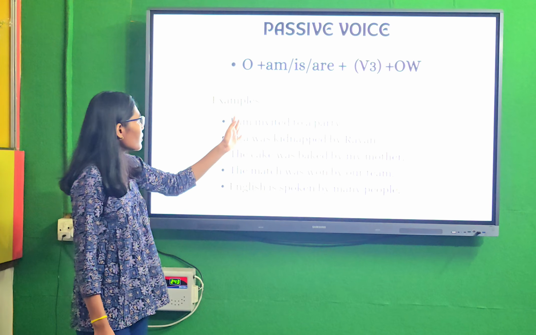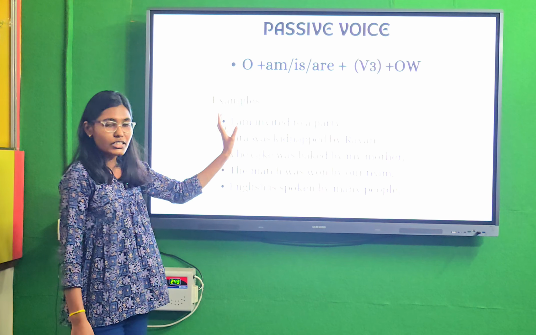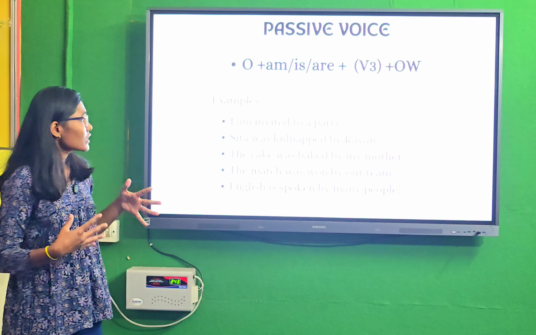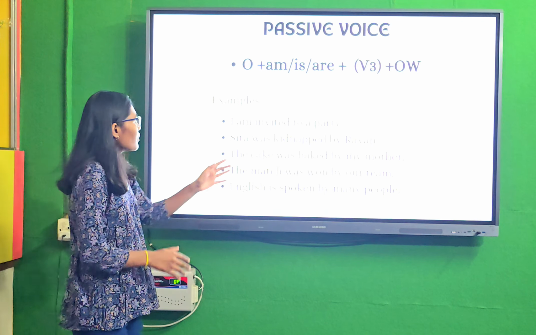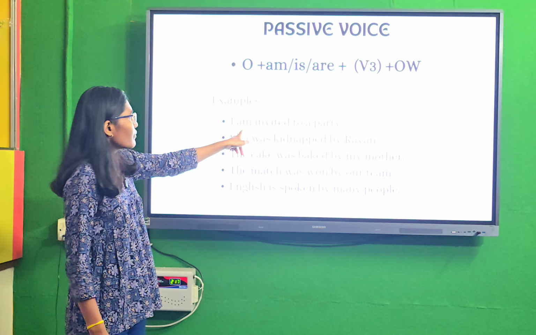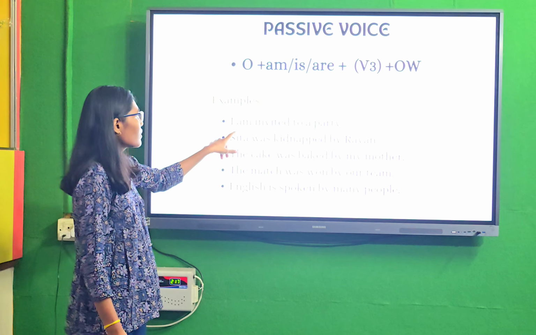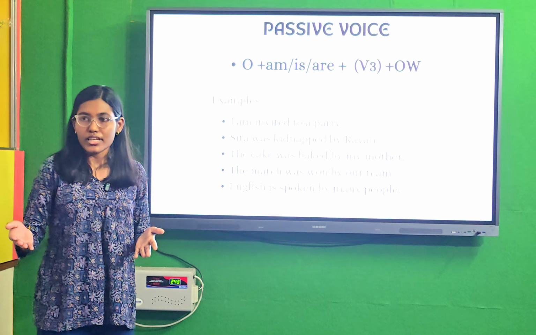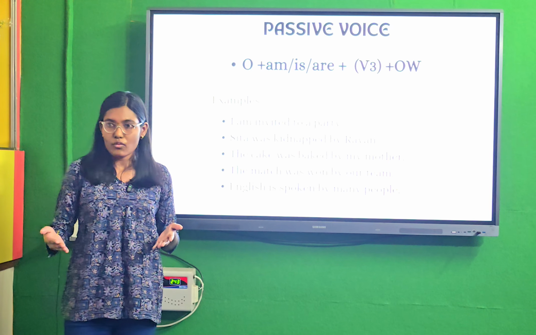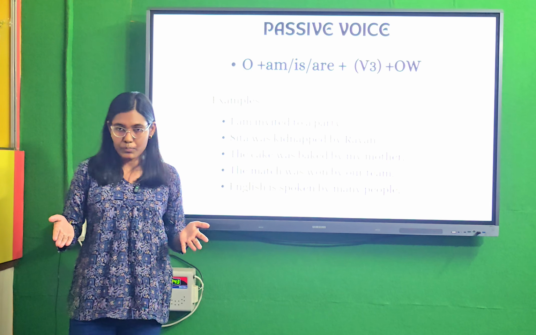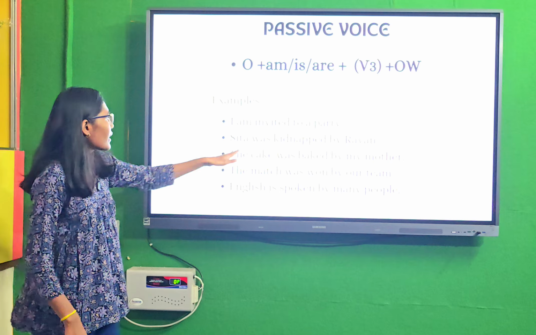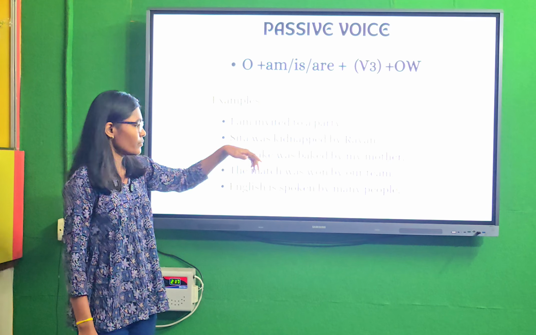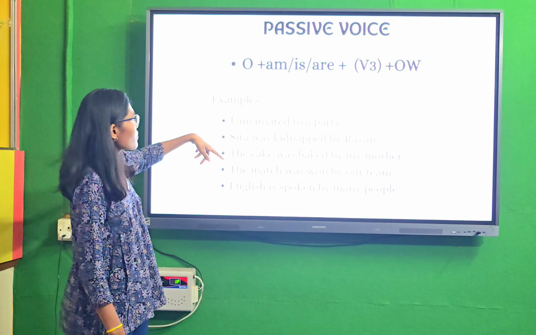We understand a sentence is passive voice when we see to be forms like am, is, are, was, were, been, being, and be. For example, I am invited, and then we take v3 of the verb. This is a passive voice sentence.